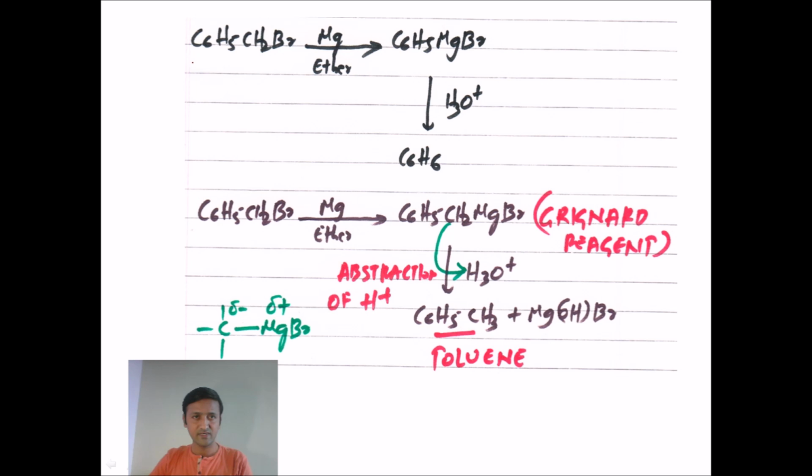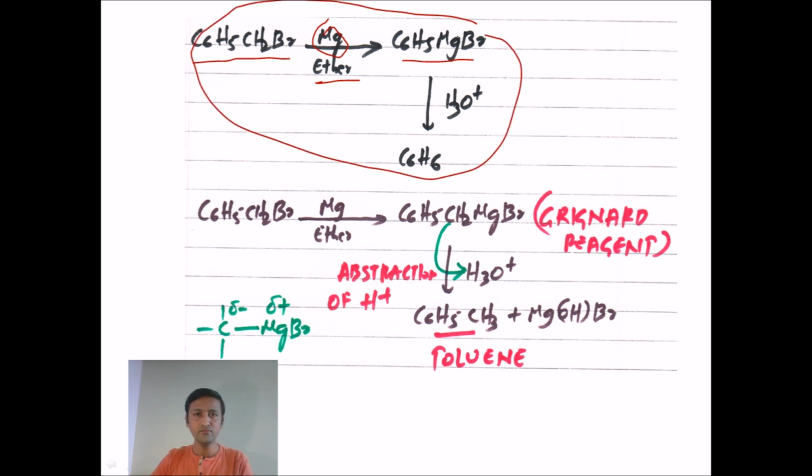The first one is benzyl bromide, C6H5CH2Br. Upon reaction with magnesium in the presence of dry ether, it forms C6H5CH2MgBr, benzyl magnesium bromide, as a Grignard reagent.